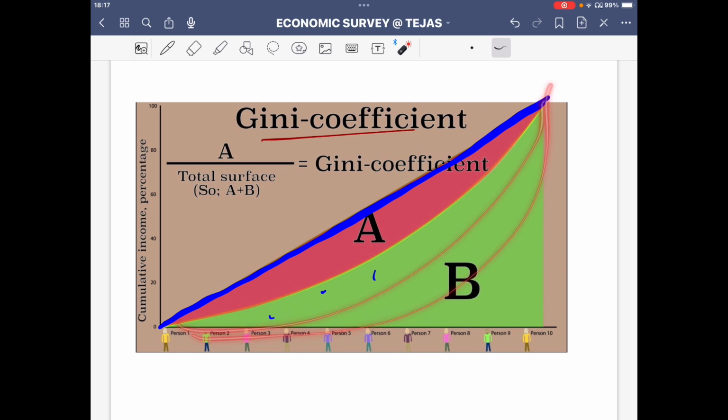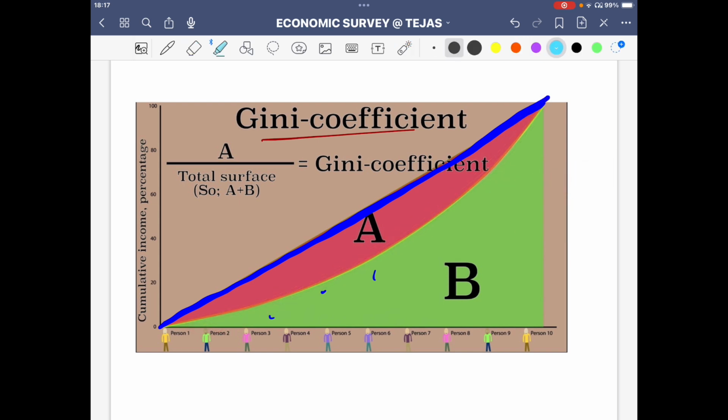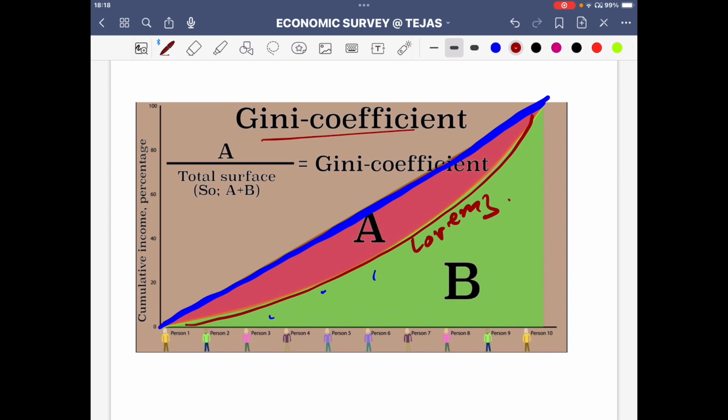This was the line of perfect equality. The more the deviation from here, the more unequal aspects of society you get to know. Now this line itself becomes the Lorenz curve. This is the Lorenz curve, guys. Very important. So this aspect becomes very important. The more curvy this line is, the more unequal the society is, and that's your Gini coefficient.